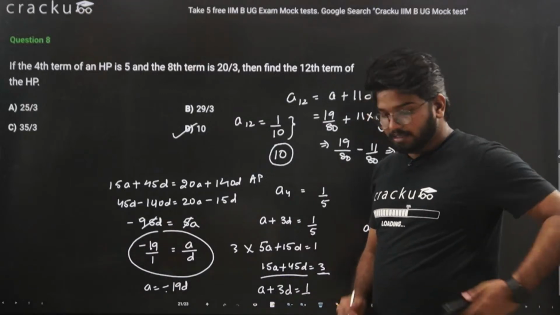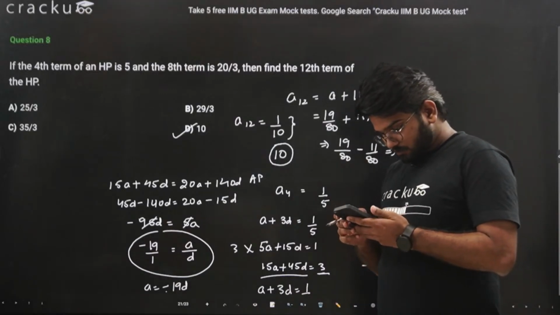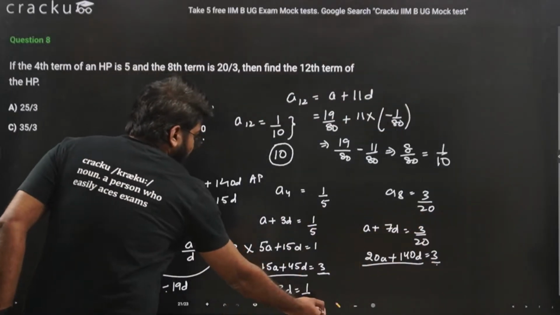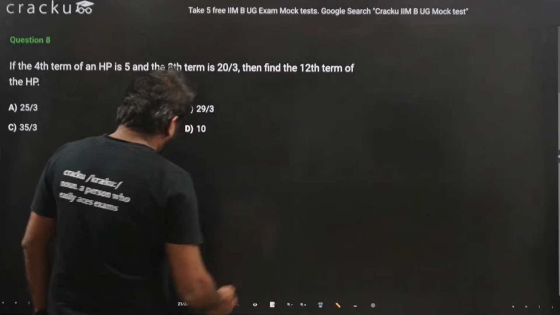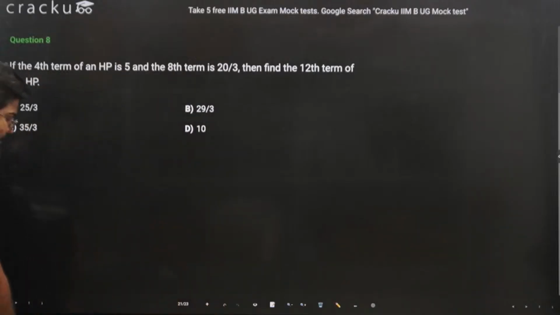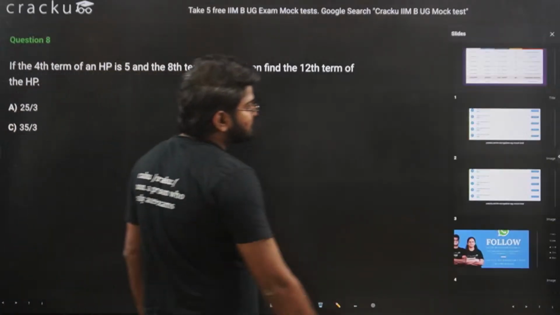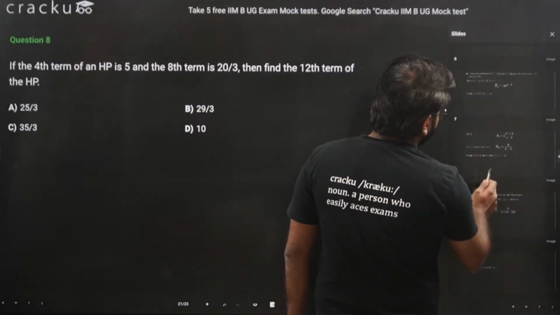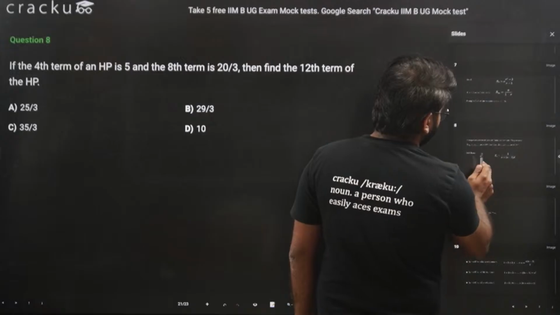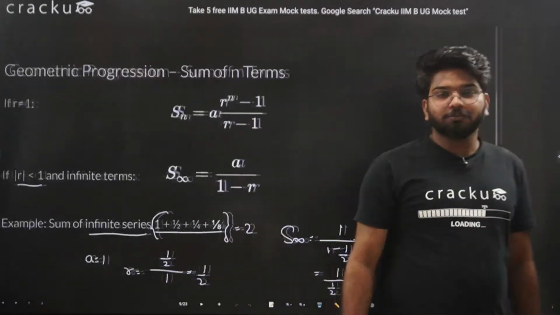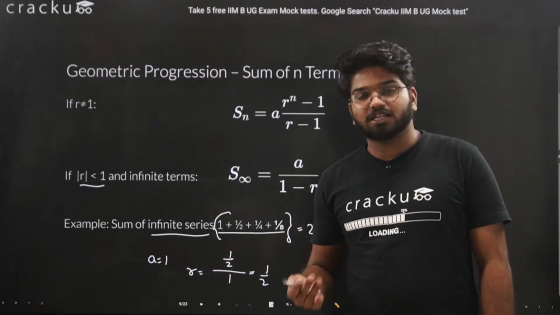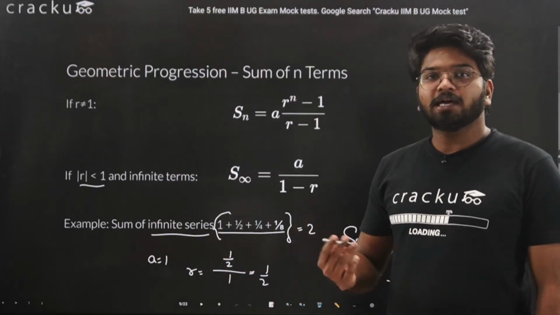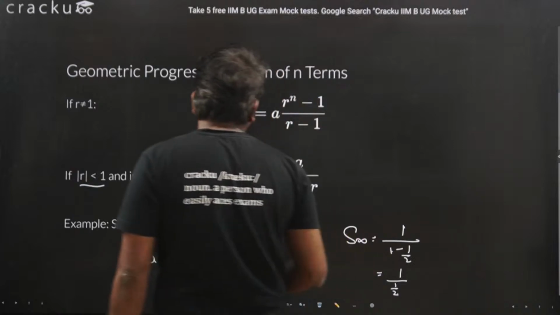Let's check if there is any doubt. What is HP? Okay, we'll move on to the same slide. HP is nothing but if you have an AP, that is arithmetic progression, and if you do the reciprocal of each term, it will become an HP term.